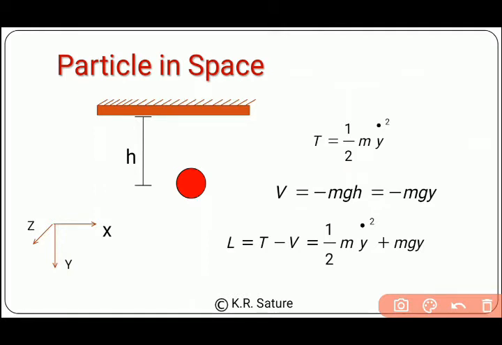In our case, we have placed the surface above the particle, and from there we are calculating the height of that particle. You all know that the potential energy due to gravity is given by mgh,